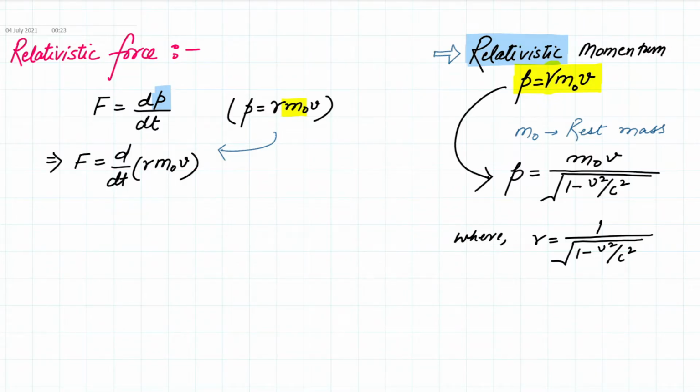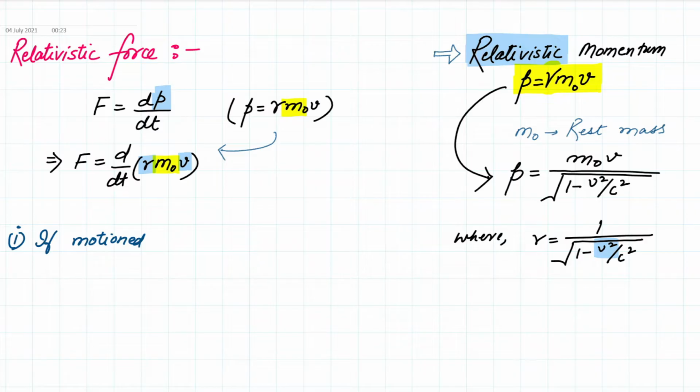All right. Now m naught here is a constant for a given particle, and v depends on the motion of the body. Gamma also depends on velocity, and v itself is dependent on velocity. So to simplify the expression of this derivative, first I'm going to concentrate only on one dimensional motion. So I'm going to talk about if motion is constrained.